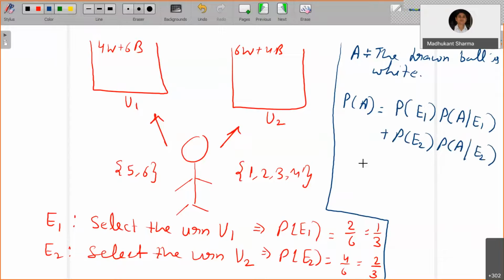So this equals probability of E1, which is 1 by 3, times, in the case of selecting urn U1, the probability is 4 by 10, plus probability of E2, selecting U2, which is 2 by 3, times probability of A when you select U2, the drawn ball is white, which is 6 by 10. So that equals 16 by 30, and that equals 8 by 15.